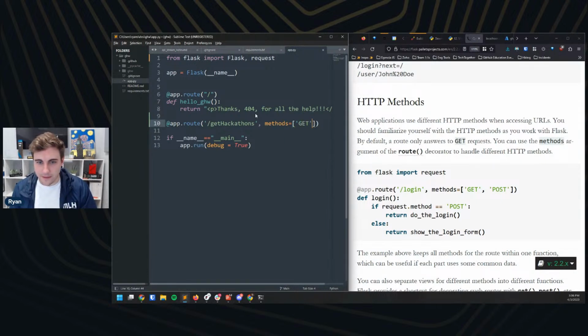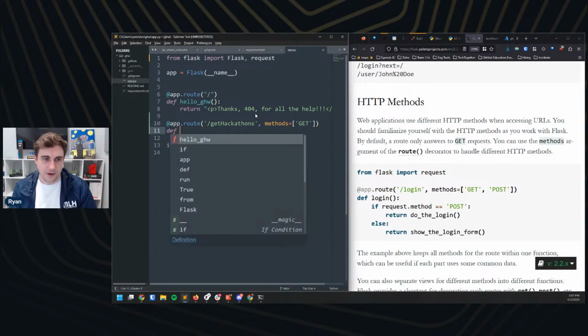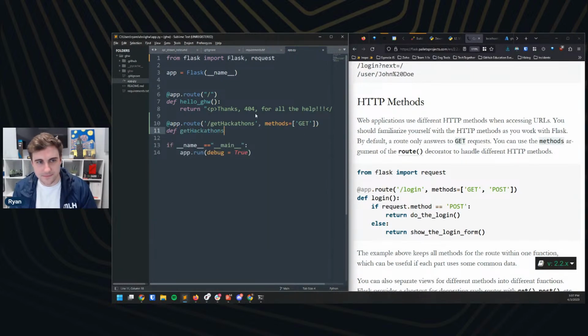Great. So like that, it looks like. Close parentheses. Great. And then we're going to do def. I'm going to call this get_hackathons. Great. And then here, I don't know that I need this if request.method equals POST, because the only method I'm allowing is GET.